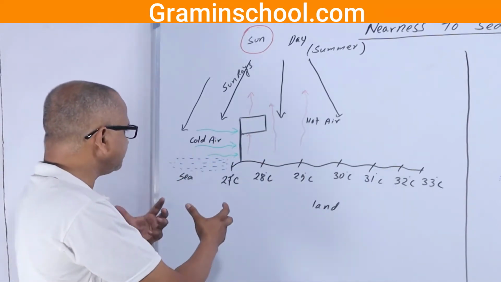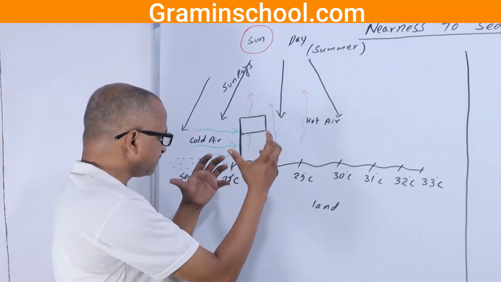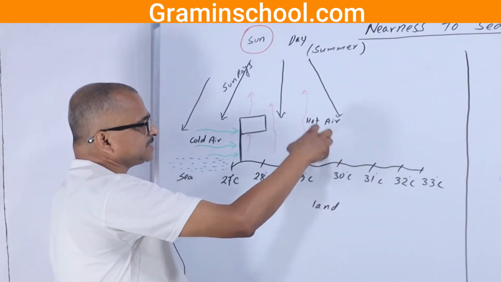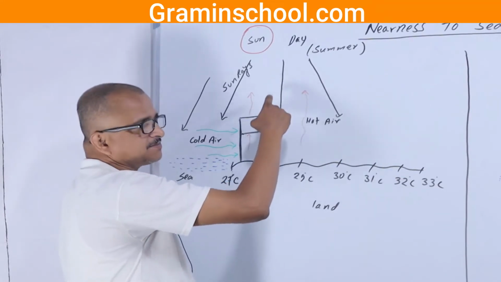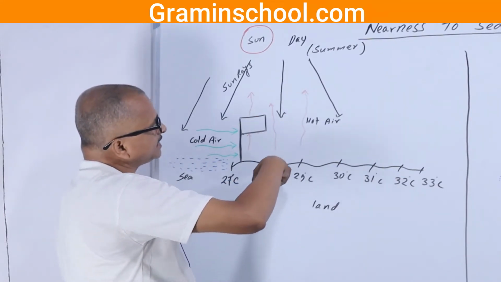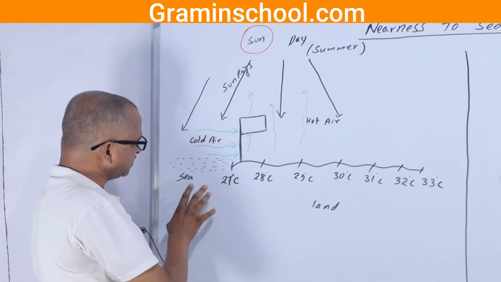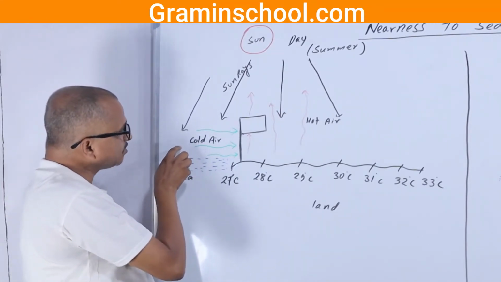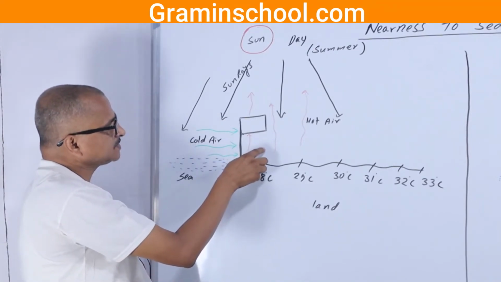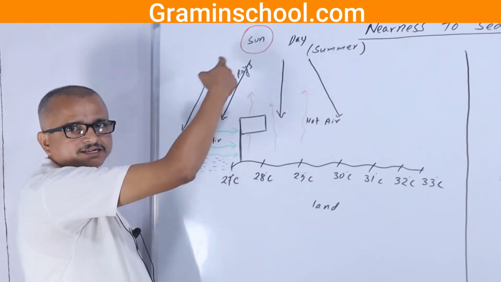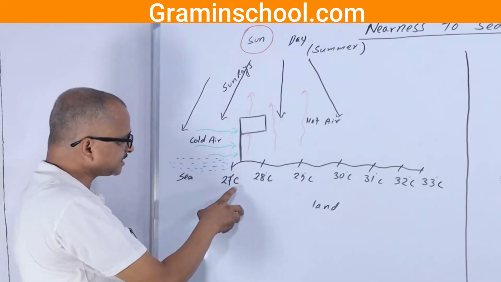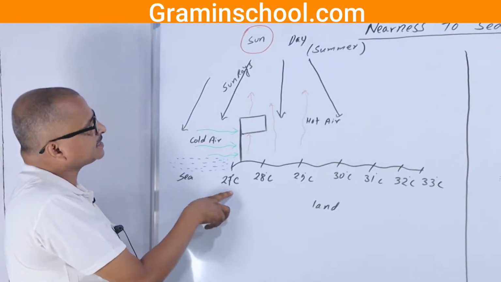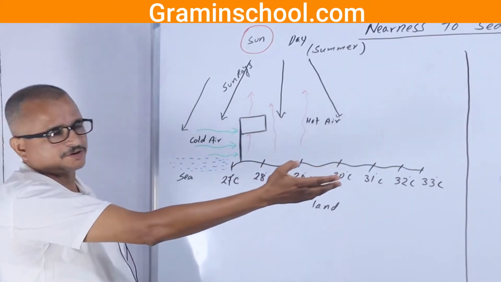So at the same time, at the land level, the air molecules become hot and rise off. The hot air that rises is displaced by the air just above the sea level, which is cold. So this cold air replaces the hot air, and a convectional air current is set up near the seashore. So the seashore remains mild, either in summer or in winter, no problem is there.